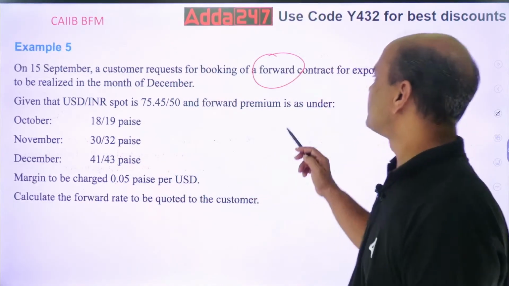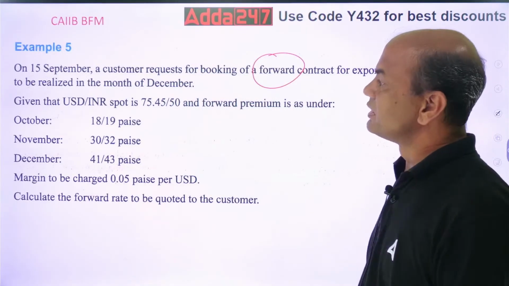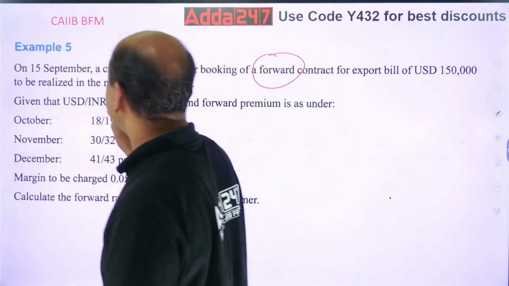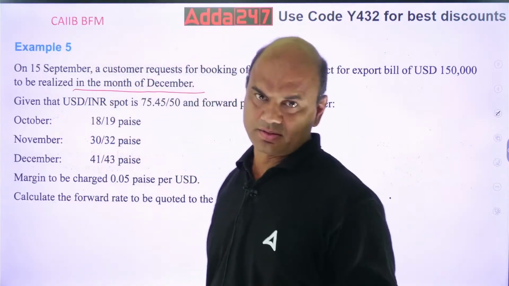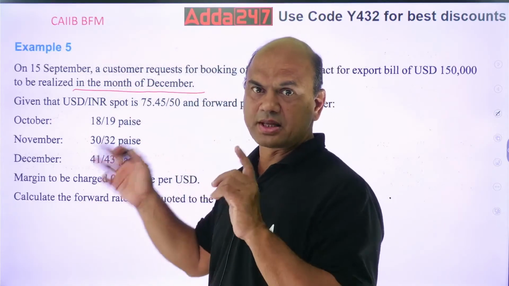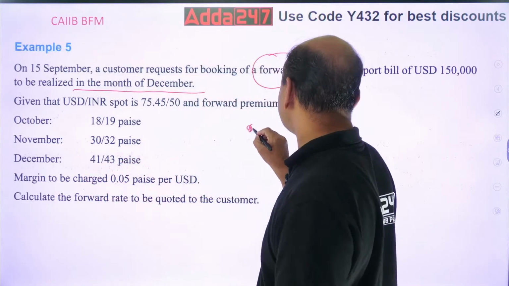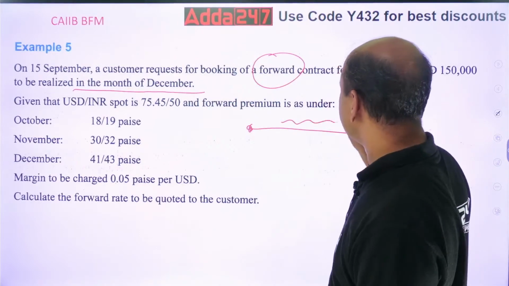So, request for booking a forward contract for export of USD 1,50,000 to be realized in the month of December. Now focus on this phrase, in the month. In the month means it is between the month, 1st December to last December. It is somewhere in between over here.